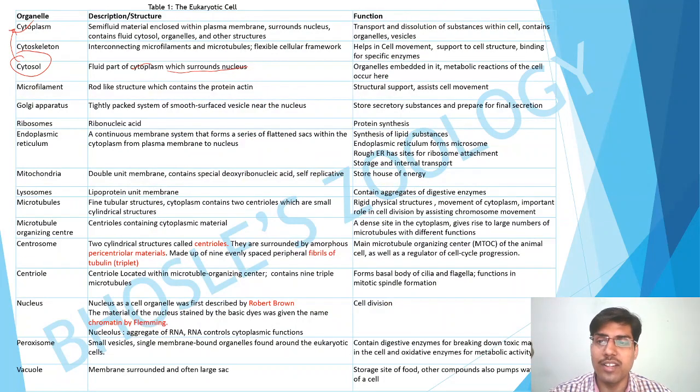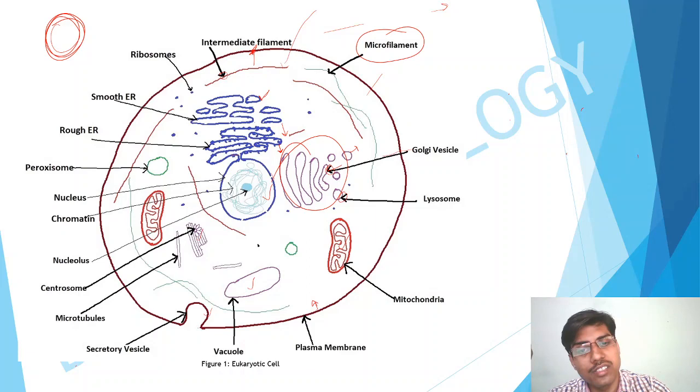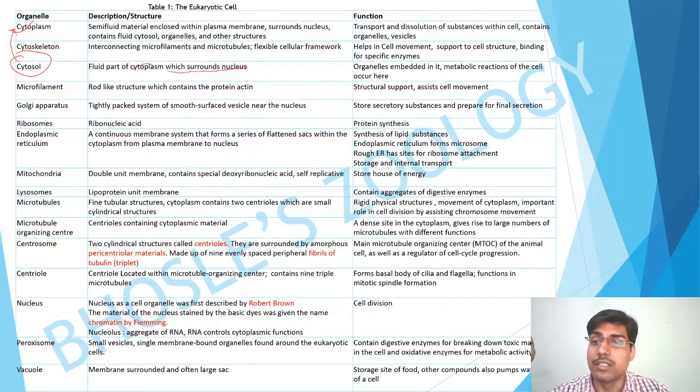Next is the mitochondria. It has a double unit membrane, or double membrane. These are the external and this is the internal membrane. Obviously mitochondria is a storehouse of energy. It generates the ATP, and one important thing about mitochondria is that it is self-replicative. It can generate itself. It has its own DNA.